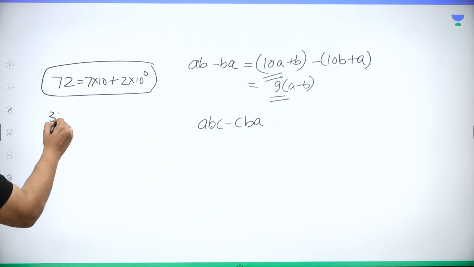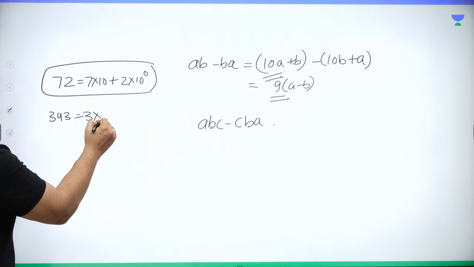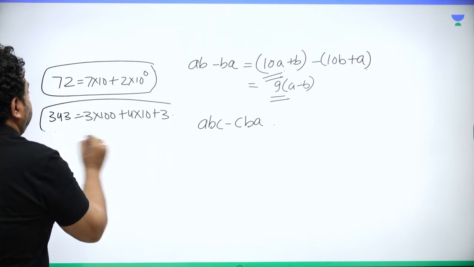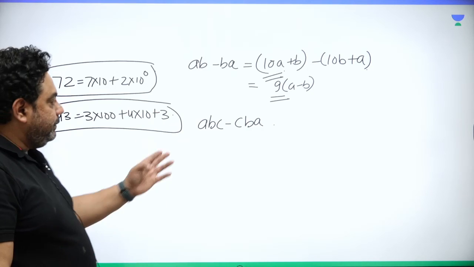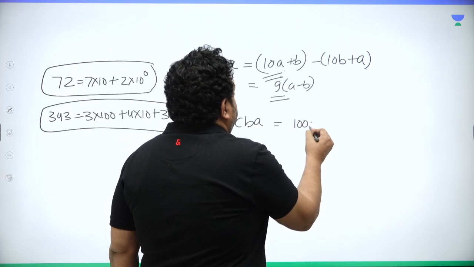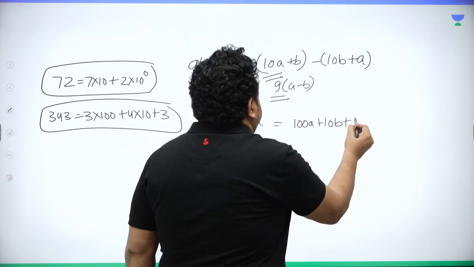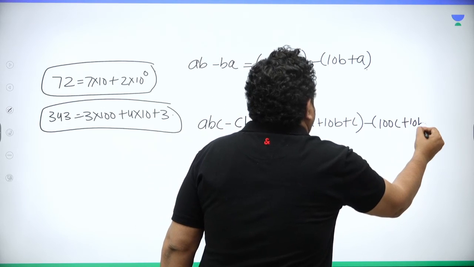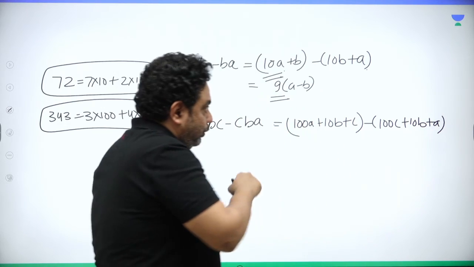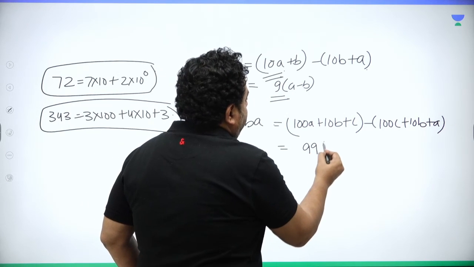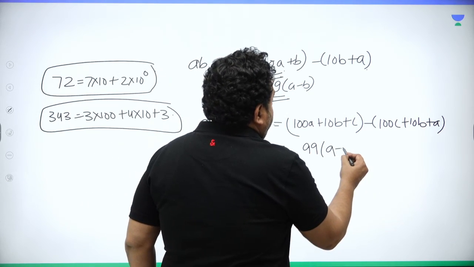Similarly, 343 can be written as 3 into 100 plus 4 into 10 plus 3. So this is the opening up of a 3-digit number. So ABC minus CBA will come out to be 100 times A plus 10 times B plus C, minus 100 times C plus 10 times B plus A, right? So if you just subtract it, this comes out to be 99 times (A minus C).